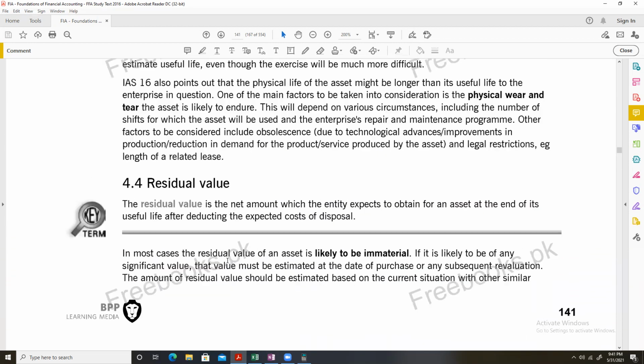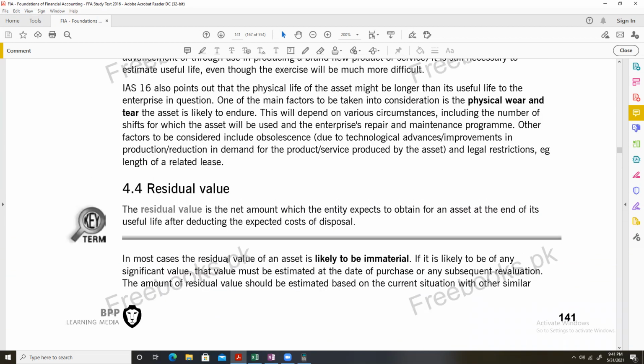Now, residual value, in simple terms, is the scrap value. If you read the definition of residual value, you will realize that it is very similar to the scrap value.